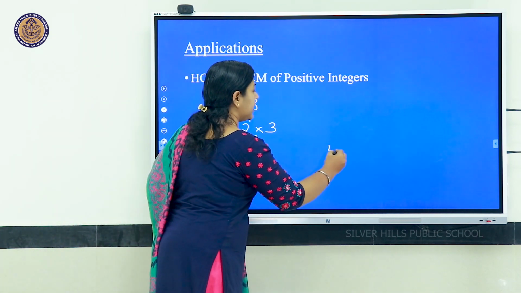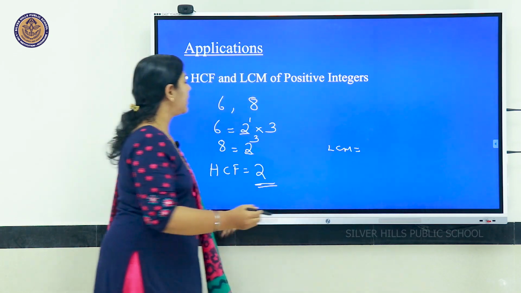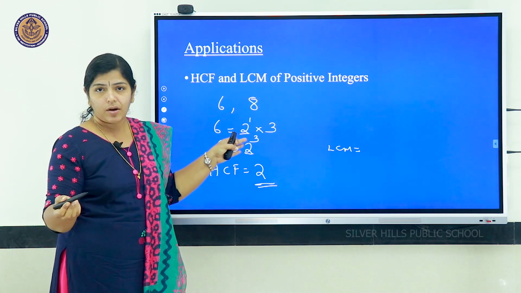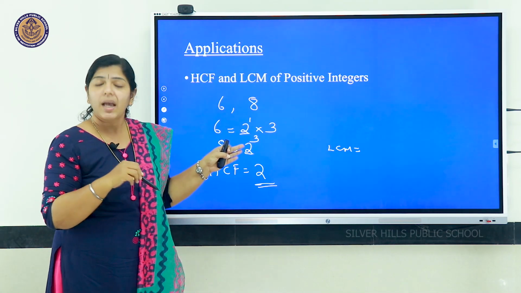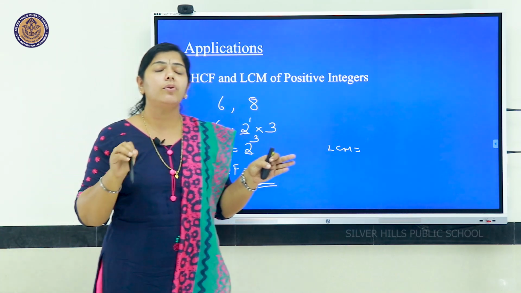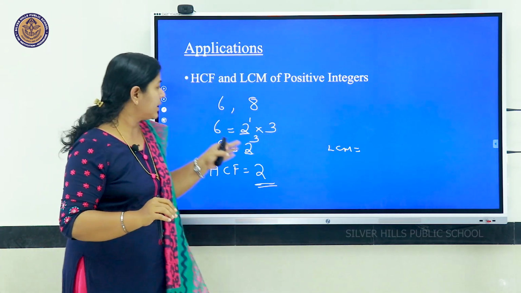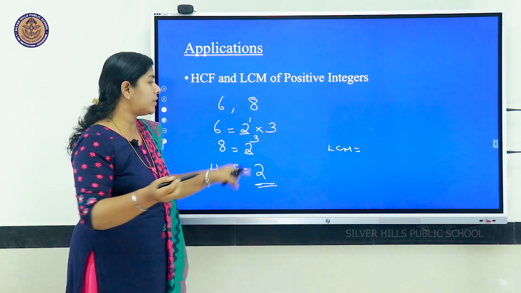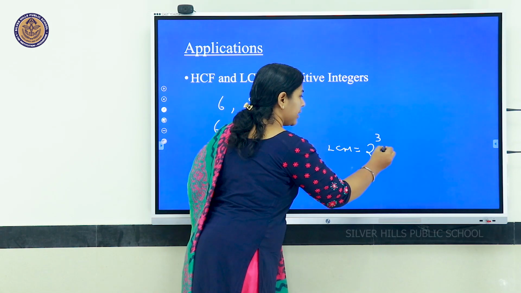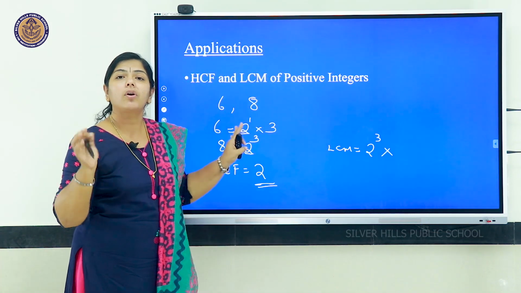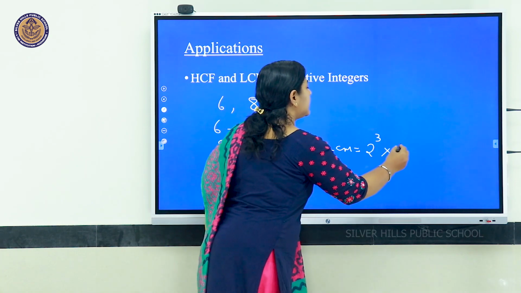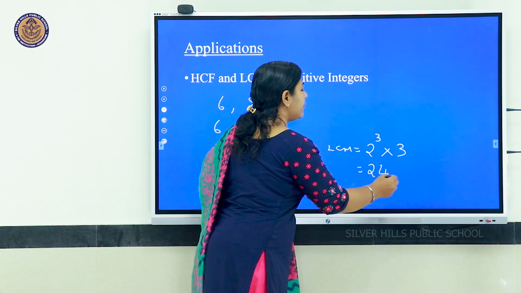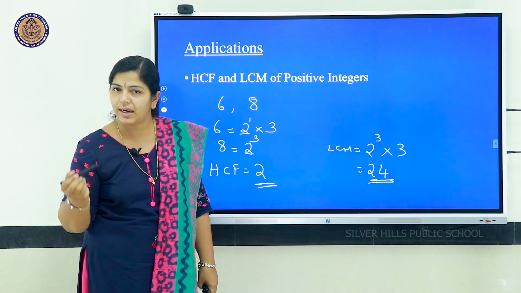And what about LCM? LCM is the product of the greatest power of those which are common, and also we have to take those which are not common. Here, 2 is common, and the greatest power is 2 raised to 3. So 2 raised to 3 we take, and those which are not common we also take, that is 3. 2 cube is 8. 8 into 3, 24 is the LCM of 6 and 8.